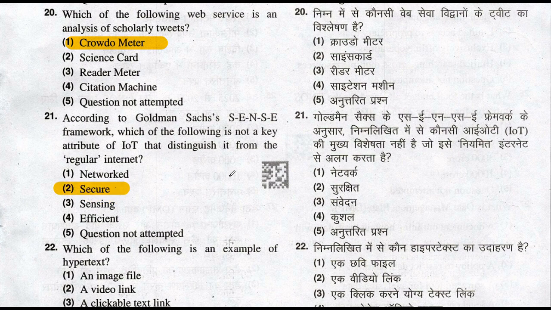According to Goldman Sachs Sense framework, which of the following is not a key attribute of IoT that distinguishes it from the regular internet? So it is asking for not a key attribute. So secure is not a key attribute of IoT.